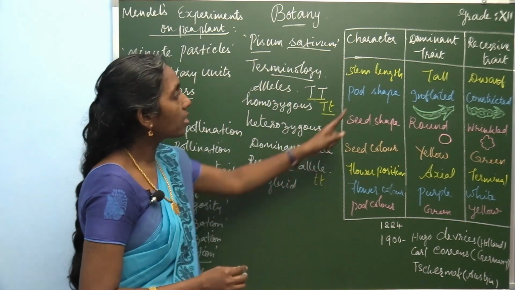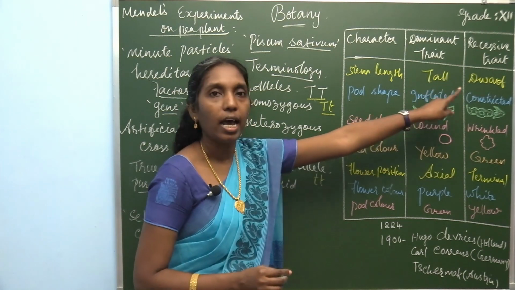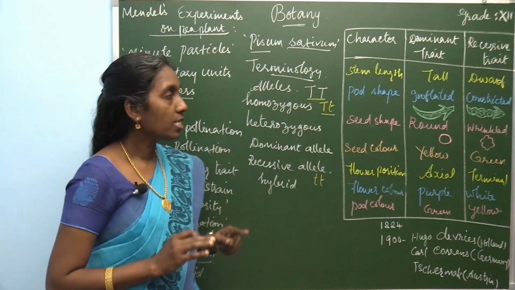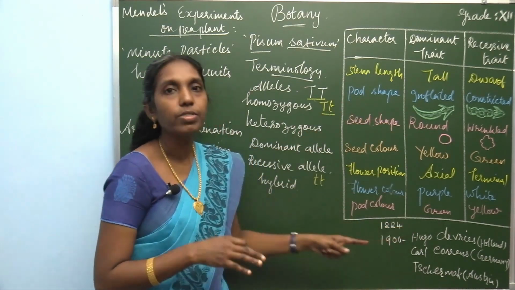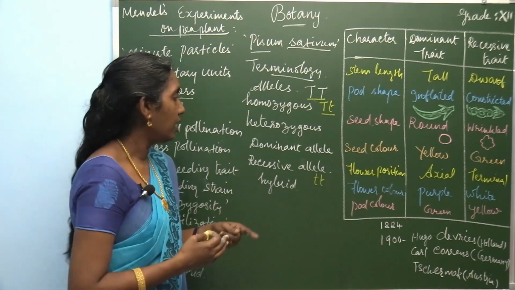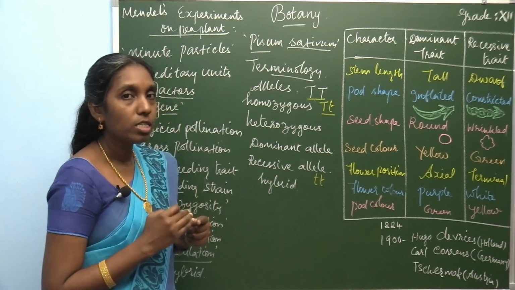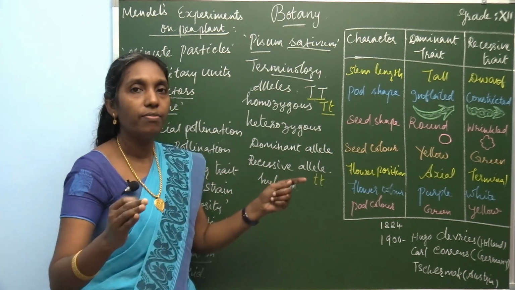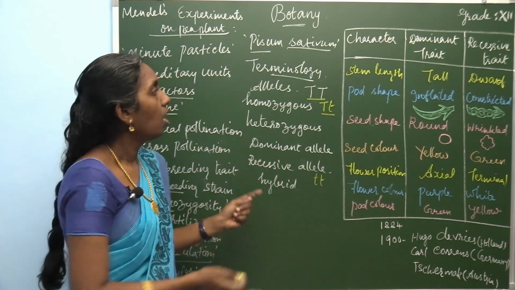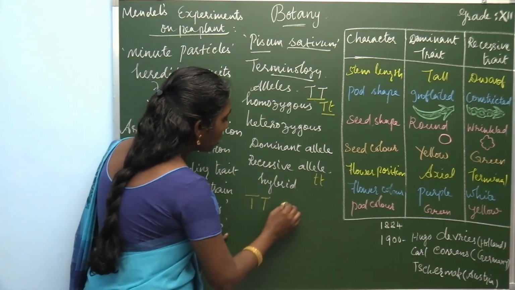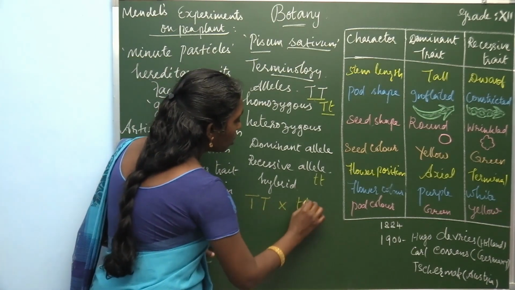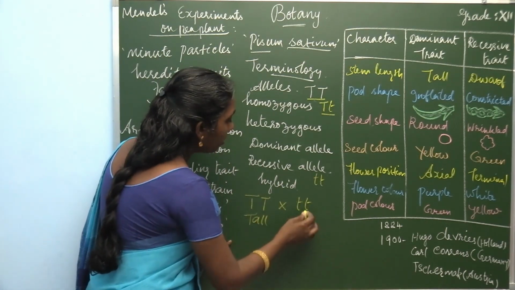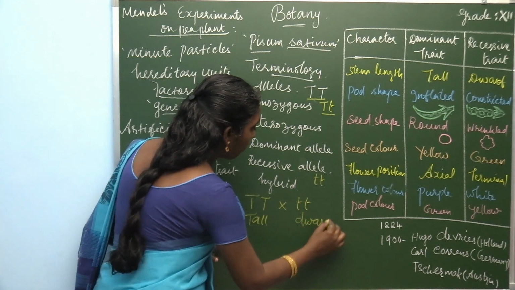So these all characters are regarding tall and dwarf, the length of the stem. Likewise all these characters are represented in the form of alleles. And hybrid, what is meant by hybrid? When you make a cross between two different parents or two contrasting characters, for example, capital T is crossed with small t. Both are contrasting characters. This character is tall, this character is dwarf.